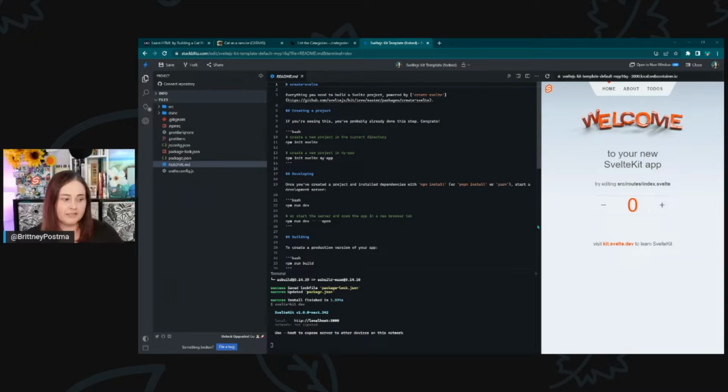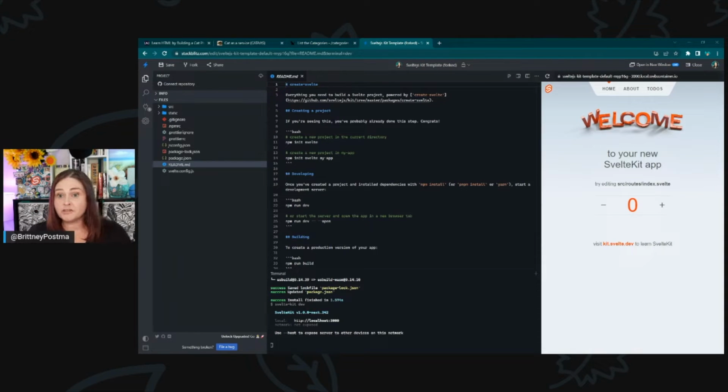in the CLI. So if you ran this in a terminal, you would write npm init svelte@next, and then the name of your application, and that would get you a CLI tool that allows you to choose what you want to render, whether a skeleton application or a demo application, and this is the demo application.